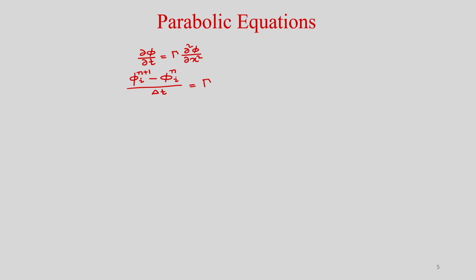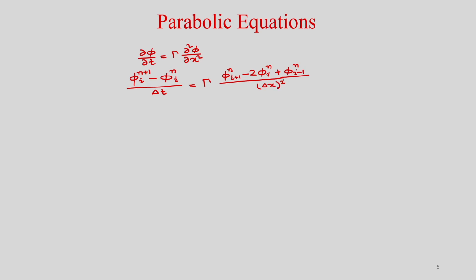On the right hand side, for the spatial discretization we have used the central difference method, and the superscript takes the time level n, the previous time level. So this is phi i plus 1 n, minus twice phi i n, plus phi i minus 1 n. All these superscripts we have taken from the previous time level n, divided by delta x square.